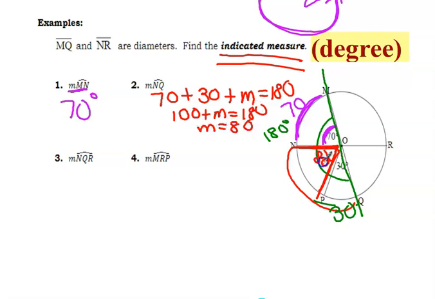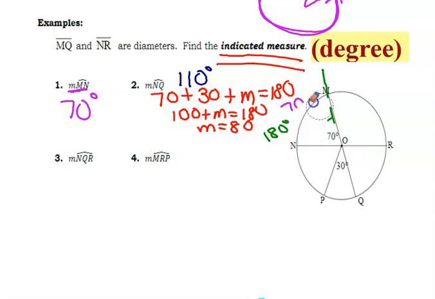So this is 80, therefore this is 80. So if I'm trying to find arc NQ, N to Q, I'm going to add these two together. So 80 plus 30, what is that? And that is 110. 110 degrees. Bada bing. All right. So now that I made this all crazy, now let's look at the next one.